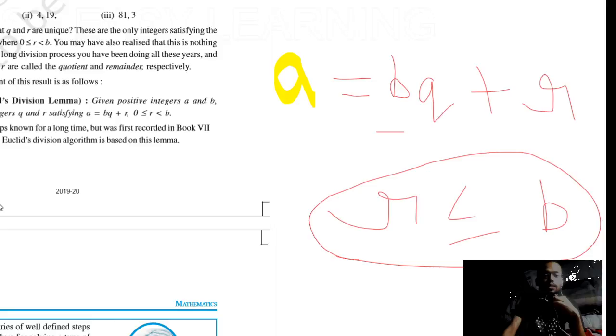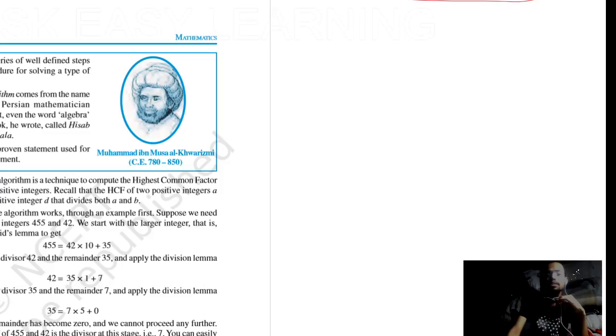Euclid's division lemma. Given positive integers, it is written, it is a series of well-defined steps which gives a procedure for solving a type of problem. Well-defined means everyone can follow these steps. It will not change from person to person or thinking to thinking. Everyone will follow the steps. Just like the sun rises in the east and sets in the west. This is the well-defined step of the sun. Planets move in an elliptical path, and so on. These are algorithms. So such algorithms are also applied in mathematics.